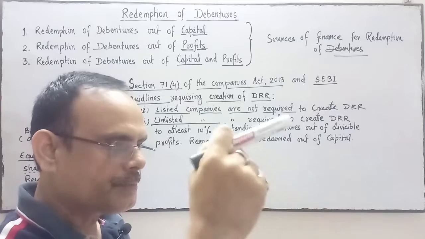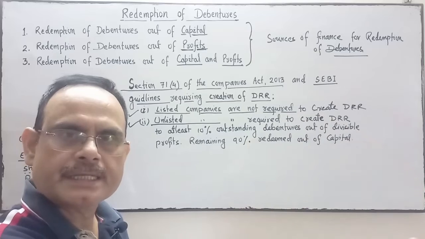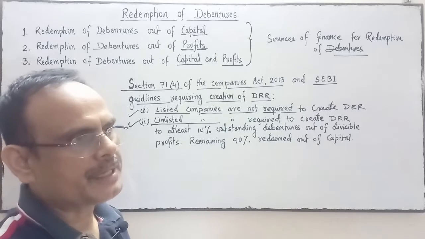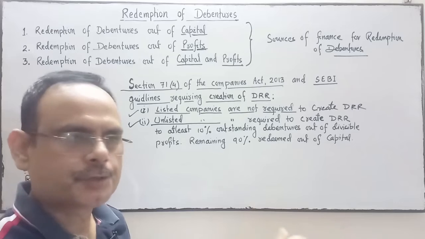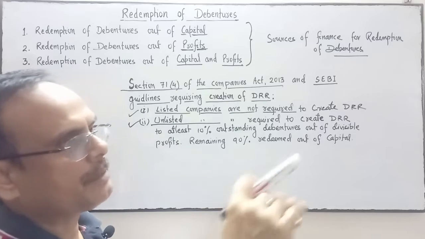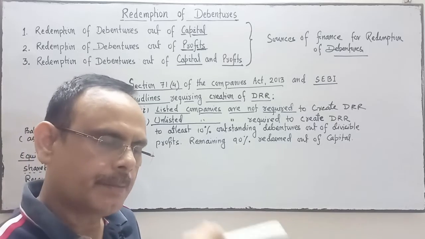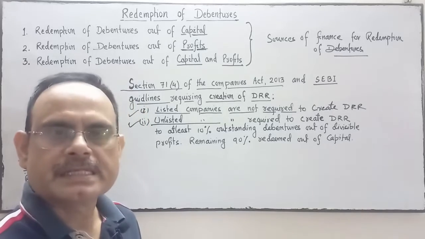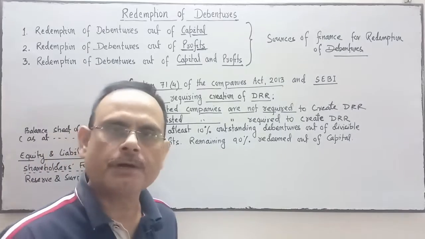So redemption of debenture out of capital means the company will issue new securities in the market, and from that amount the company will redeem the debenture. New securities means maybe issue of share, debenture, preference share, bond, or taking further additional long-term loans. When I say the company will redeem the debenture out of profit, it means the company will create DRR, debenture redemption reserve, out of surplus in the statement of profit and loss before the distribution of dividend.